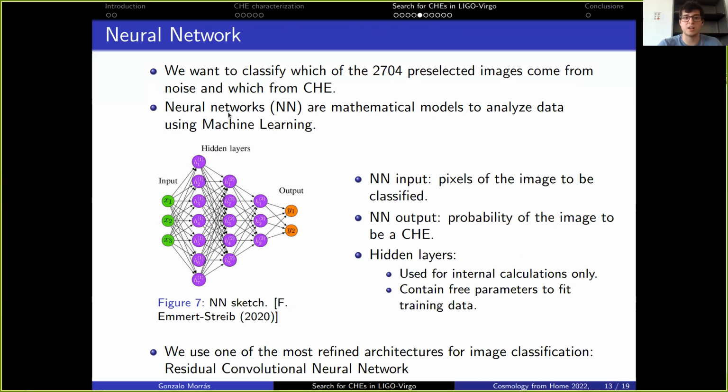For this, we will use a neural network, which is a mathematical model to analyze data using machine learning. And it is sketched here. The input of the neural network will be the pixels of the image we want to classify, and the output will be a number between 0 and 1 that gives us the probability of the image being a close hyperbolic encounter. Between the input and the output, we have the hidden layers, which are used for internal calculations only, and they contain free parameters which will be fit to some training data. In our case, we use one of the most refined architectures for image classification, which are residual convolutional neural networks.